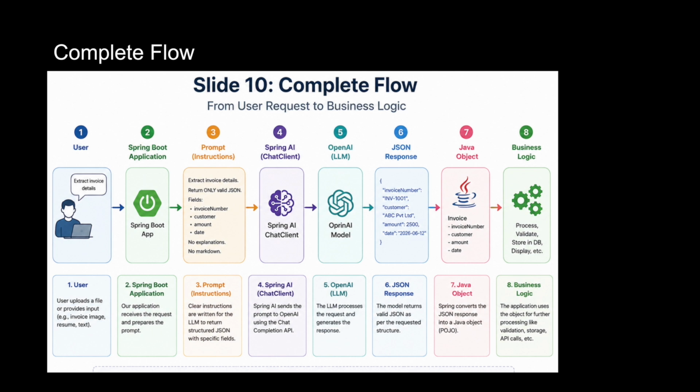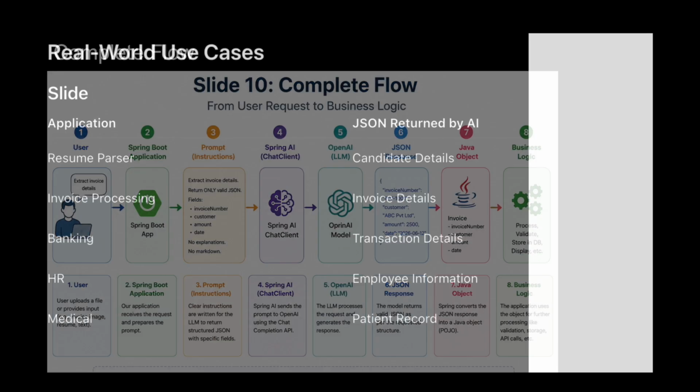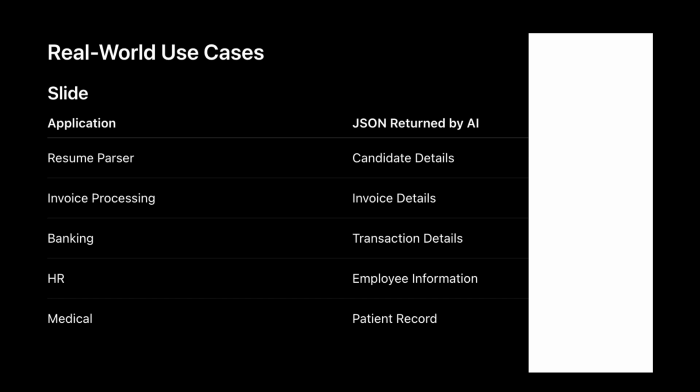Spring AI creates the HTTPS request, adds authentication, creates the JSON payload, and sends everything to OpenAI. The AI processes the request and generates structured JSON. Spring AI receives that JSON. Our application then converts the JSON into a Java object. Once we have a Java object, everything becomes very simple. We can save it into a database, display it on a web page, call another REST API, or perform business validations.